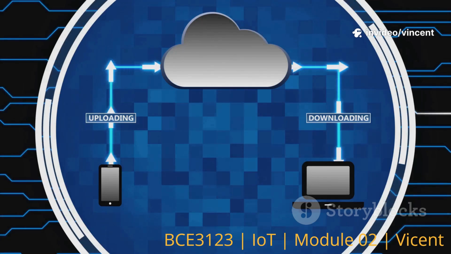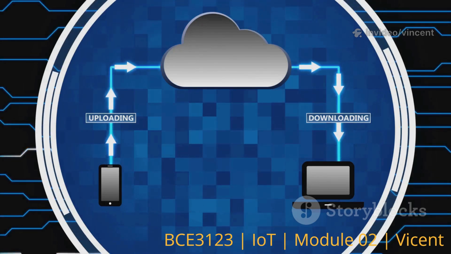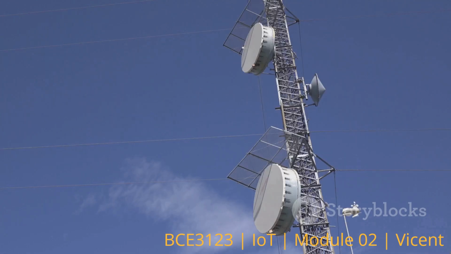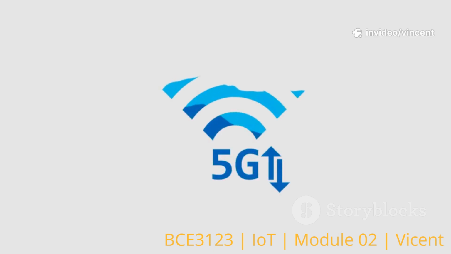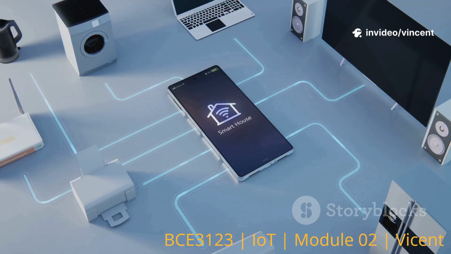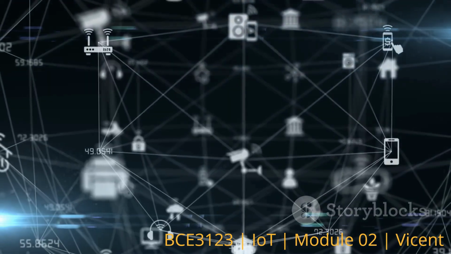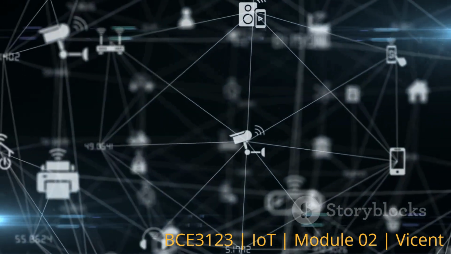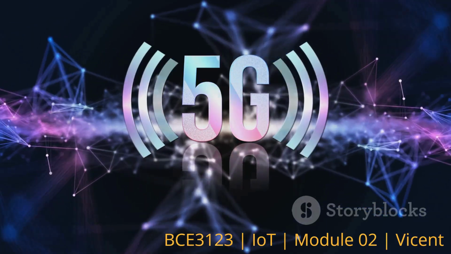Once data is prepared, it needs to get to the cloud or a central system. And here's where wireless technologies shine. There's no one-size-fits-all protocol. The choice depends on range, power needs, and application. Short-range Bluetooth Low Energy, BLE, or Zigbee for device-to-gateway communication. Long-range LoRa for low-power, wide-area communication, and cellular networks for large-scale coverage.